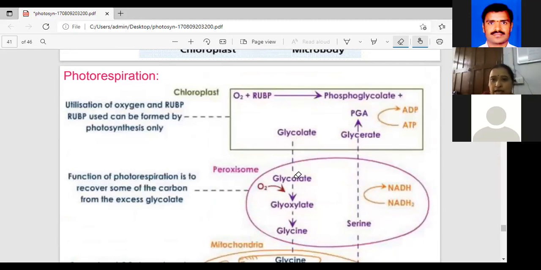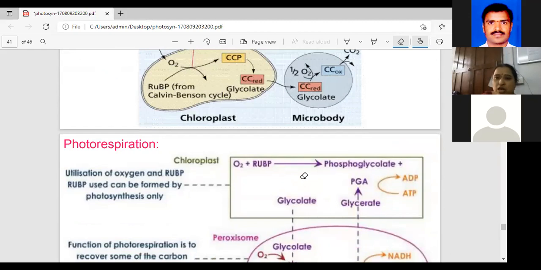This is the total enzyme participation in this C2 cycle or photorespiration cycle, another name is glycolate metabolism, and another name is photosynthetic carbon dioxide fixation. These are the things to complete photorespiration. Any doubts in this total topic? Next class I will explain the mechanism of photosynthesis. How many mechanisms are there? What are the functions? These are the things I'll explain next class. Okay, madam.